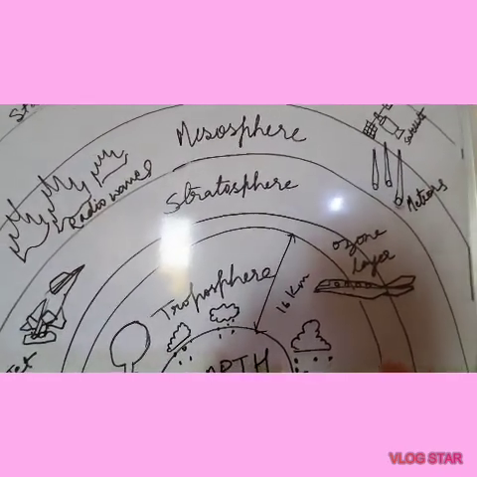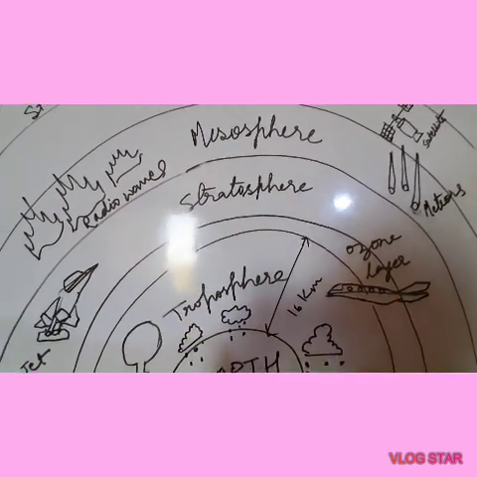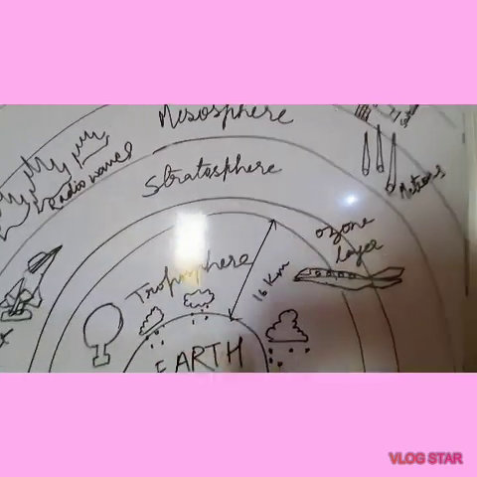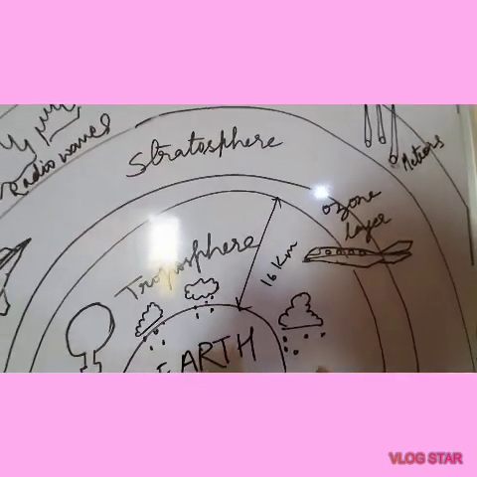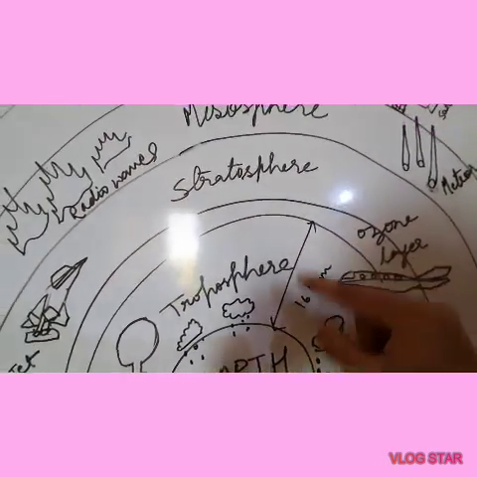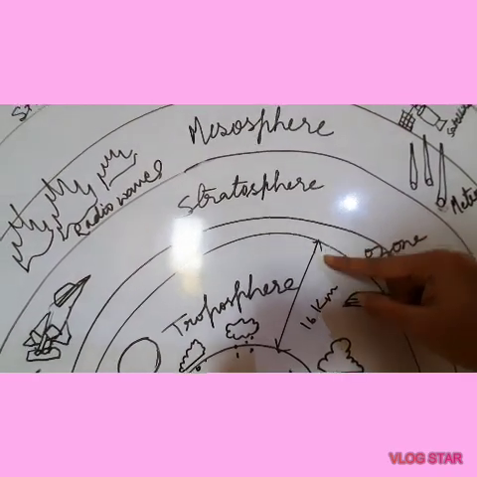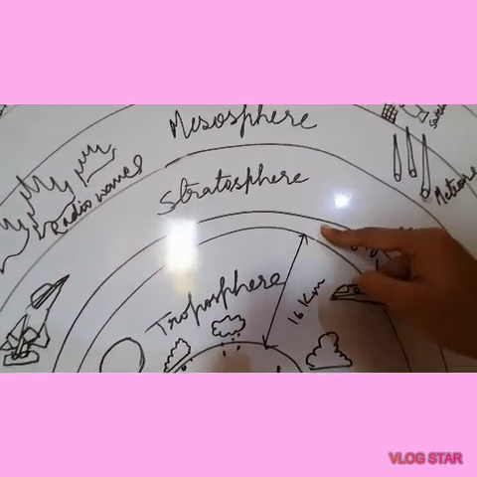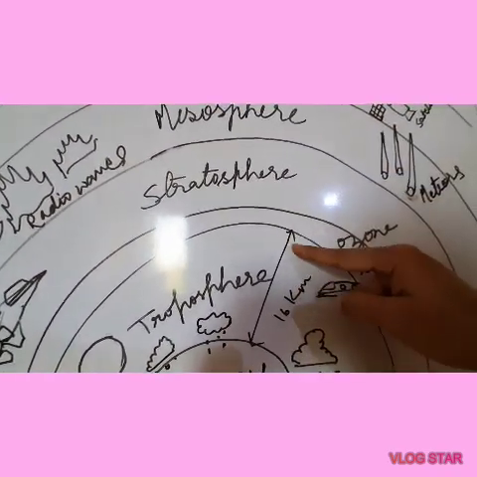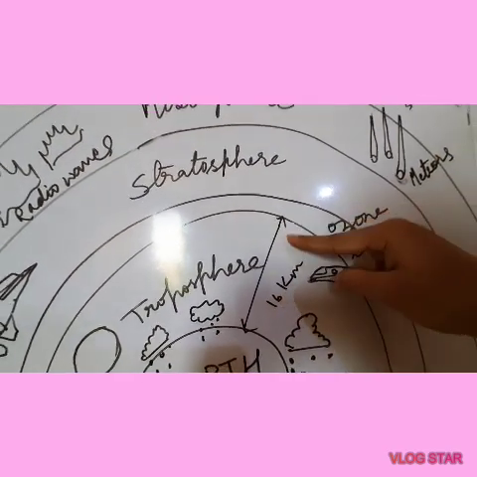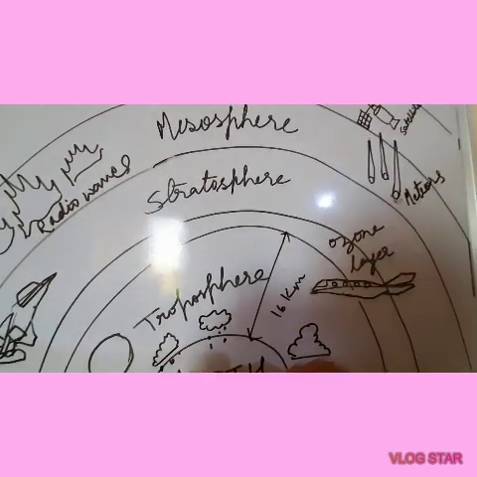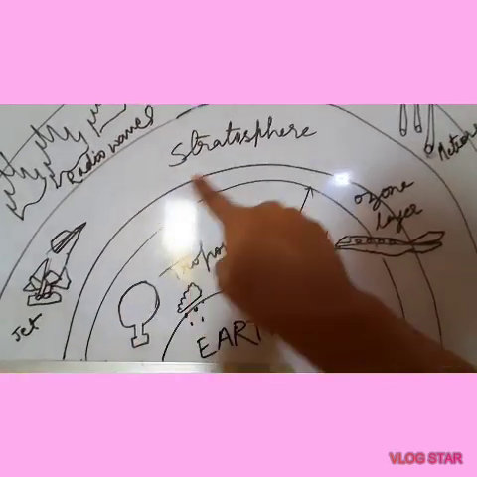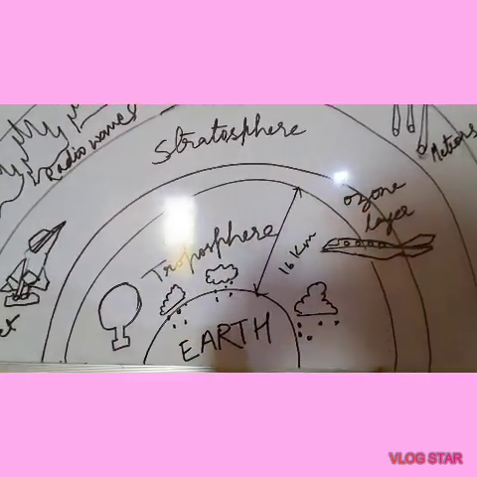This layer contains most of the gases of the atmosphere. As you move upwards the temperature keeps decreasing, and at the interchange point with the stratosphere, it decreases to minus 58 degrees centigrade, and then it starts increasing again. This line is also called the tropopause.